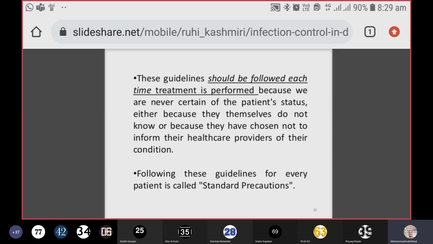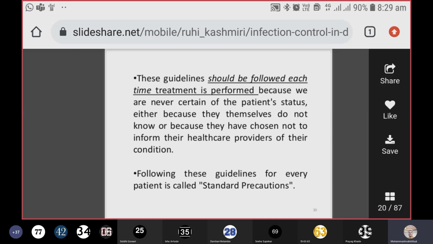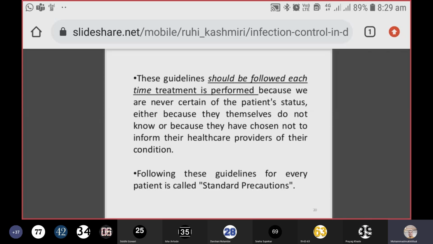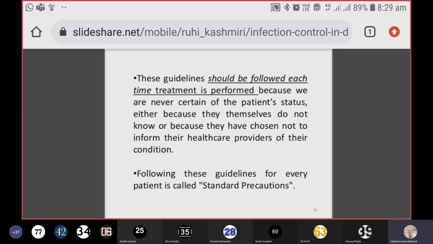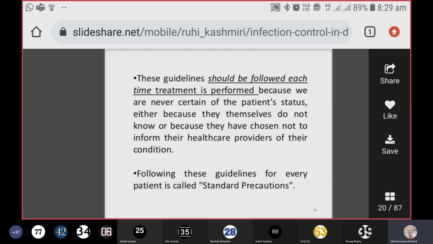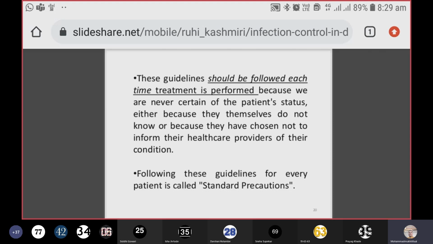So following these guidelines for every patient is called standard precautions. Previously, it used to be called universal precautions, because it has been universally practiced. Now, why have they changed to standard precautions? As I told you, you will never come to know who is positive and who is negative. So assuming that each and every patient who is coming to your clinic might be positive for potentially infectious viruses or bacteria, you have to follow the precautions. That is why it is called standard precautions.